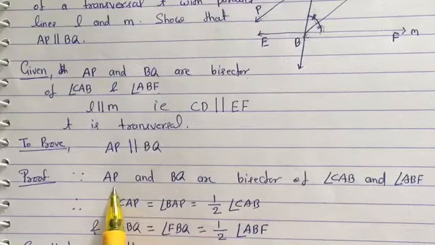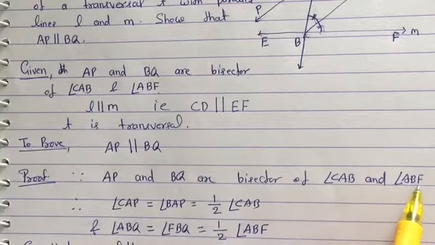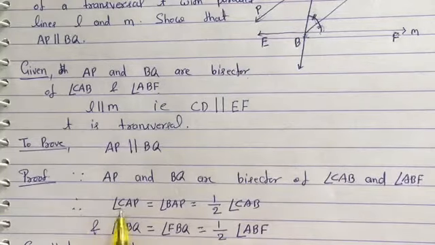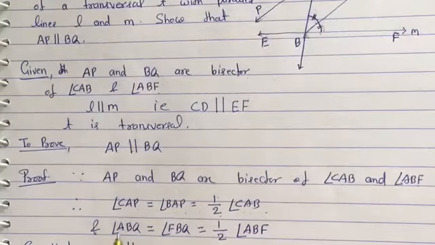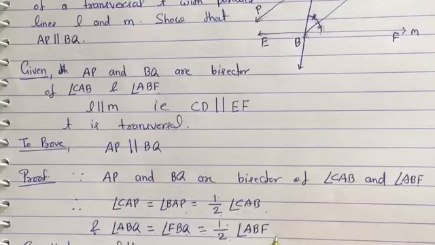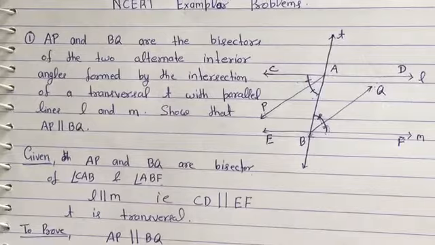Since AP and BQ are bisectors of angles CAB and ABF, therefore angle CAP is equal to angle BAP, and this is equal to half angle CAB. And angle ABQ is equal to angle FBQ, which is equal to half angle ABF. Now we are going to use the next thing.